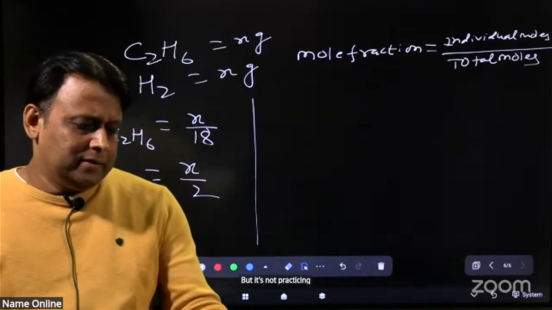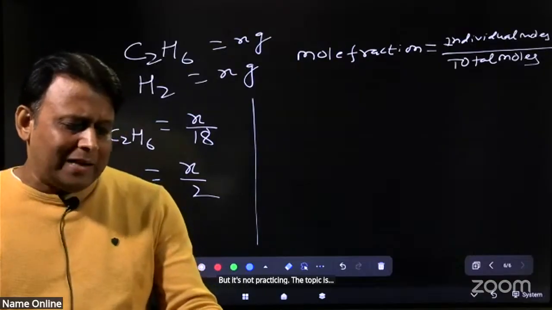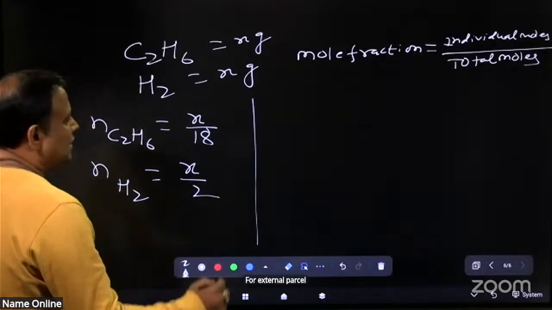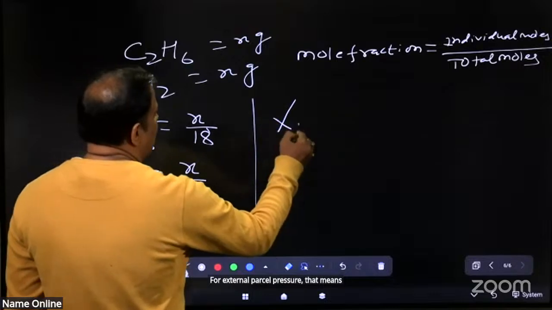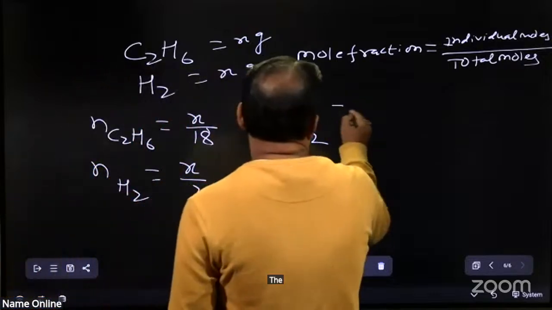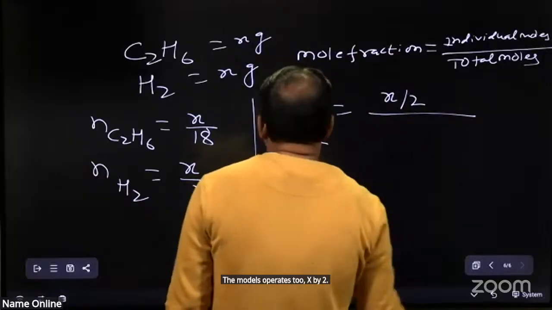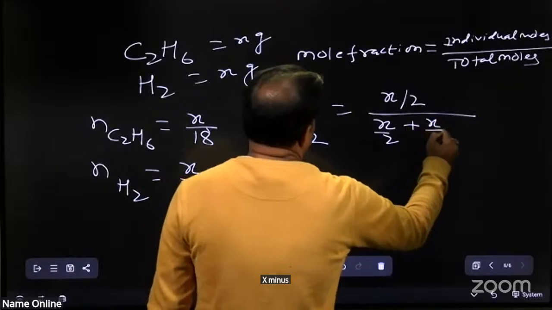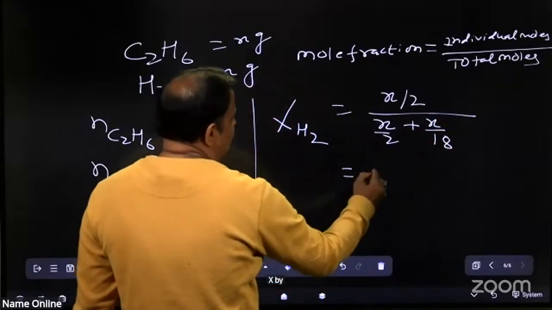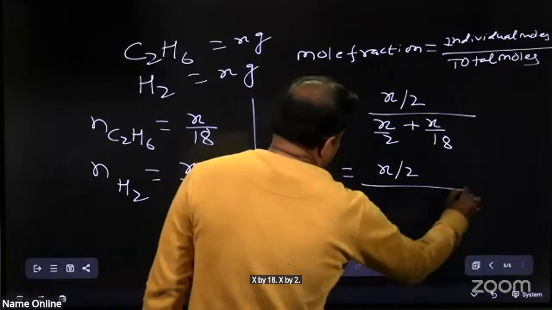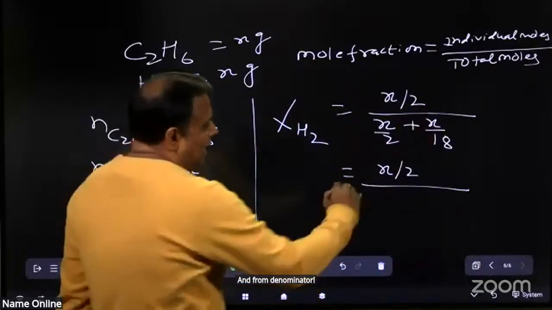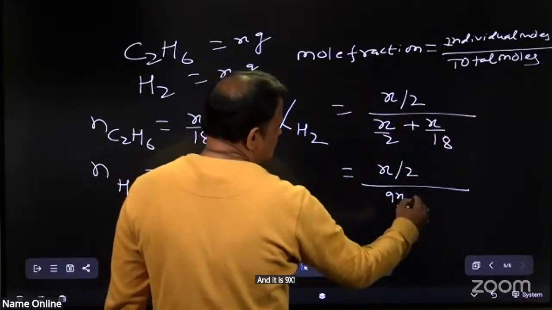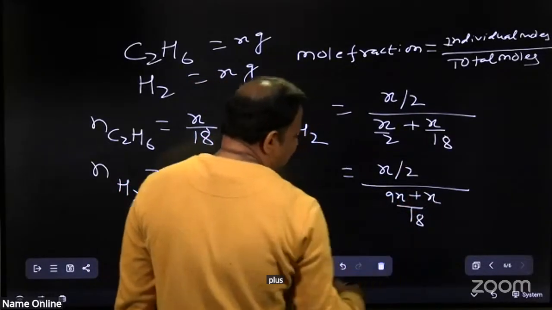The fraction of partial pressure of hydrogen means the mole fraction of H2. The moles of H2, x by 2, divided by total moles, x by 2 plus x by 18. From the denominator, the LCM will be 18, and it is 9x plus x, which is 10x.